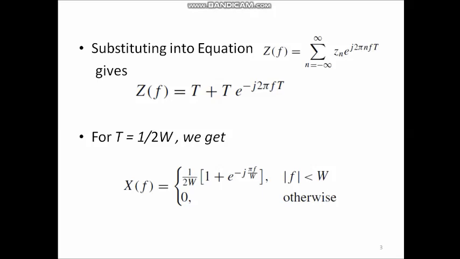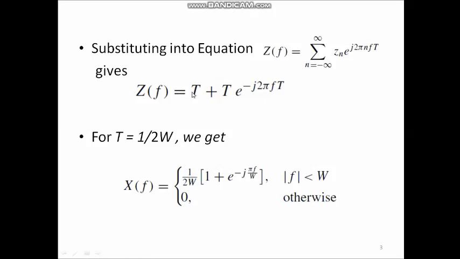For n equal to minus 1, we will get T e to the power minus j 2 pi f T, and for n equal to 0, we will get T. Therefore, we will get the final value as Z(f) equal to T plus T e to the power minus j 2 pi f T.